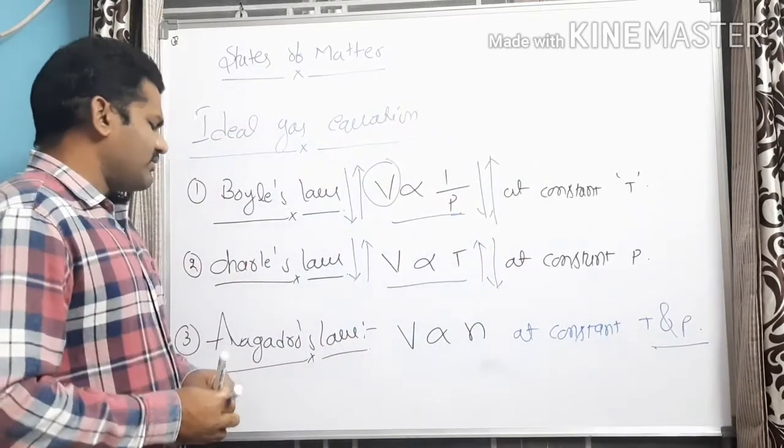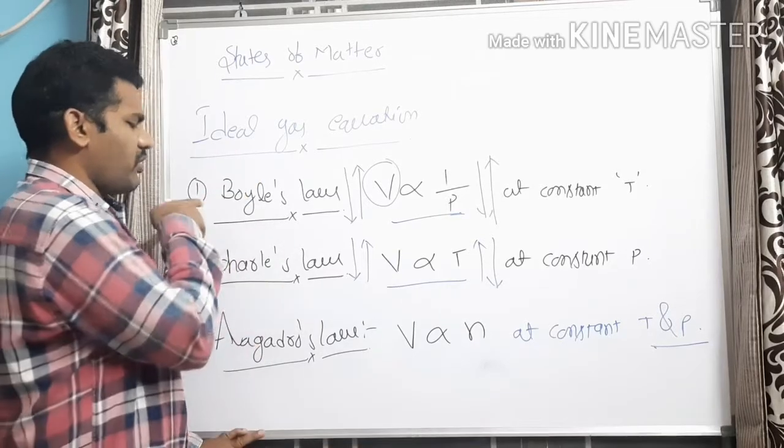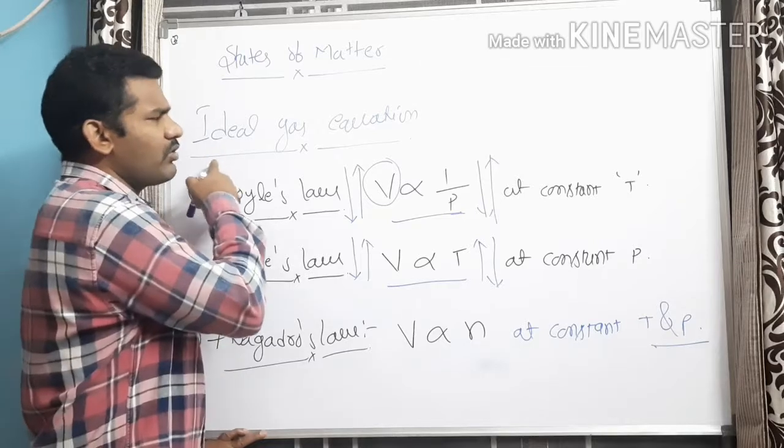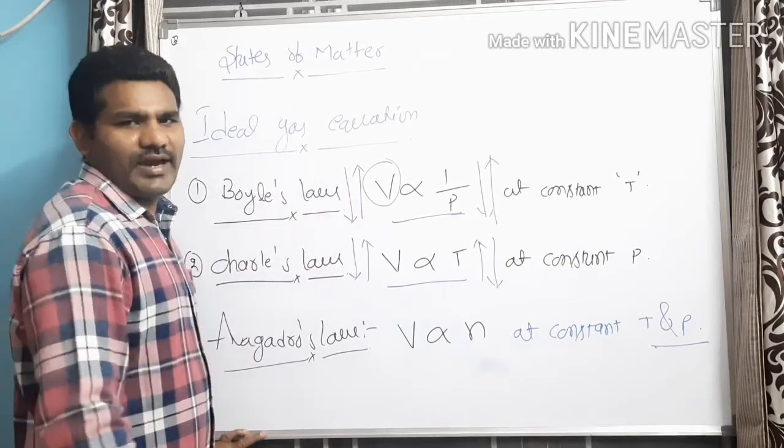By combining these three laws, that is Boyle's law, Charles' law and Avogadro's law, we are able to derive the ideal gas equation.